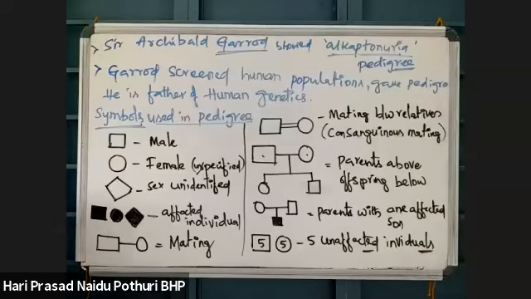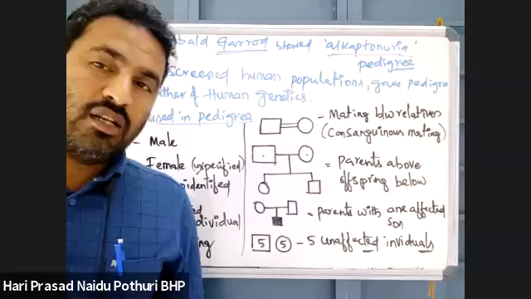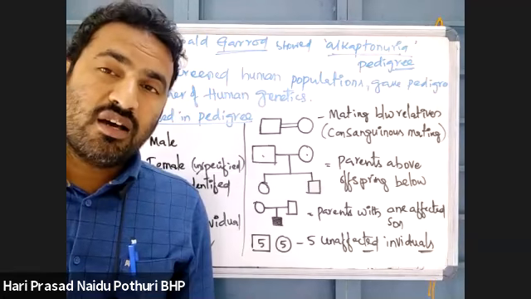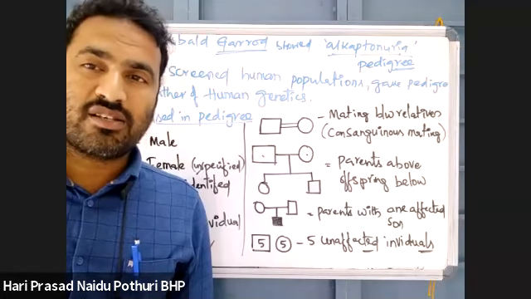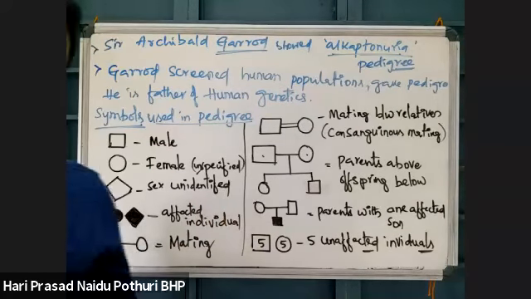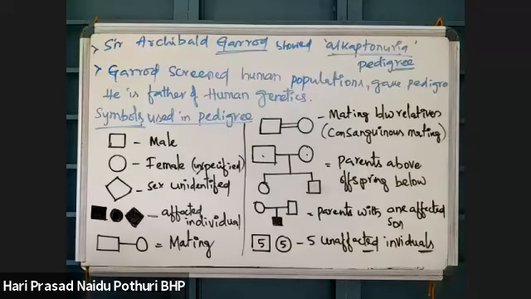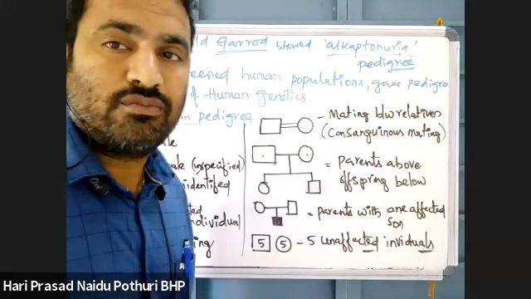By using that we can observe whether a disorder is autosomal or allosomal, and whether it is dominant or recessive.